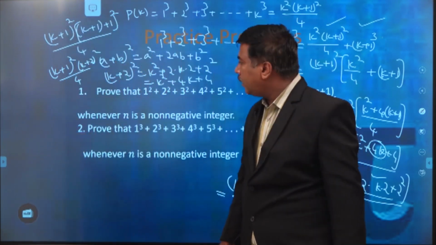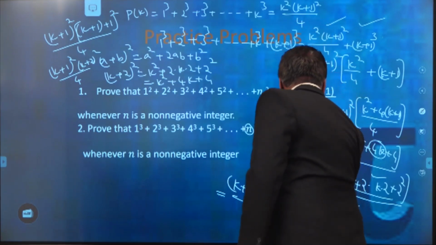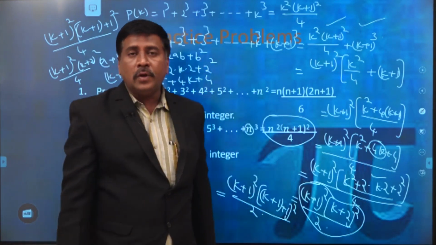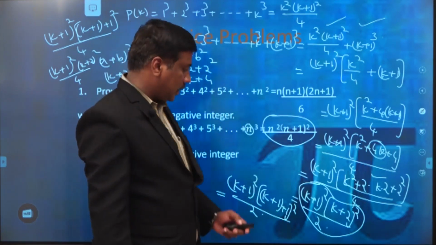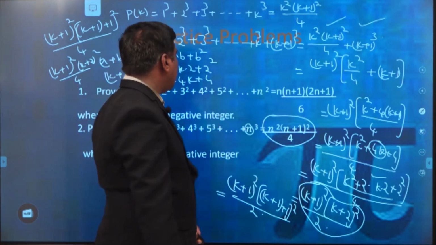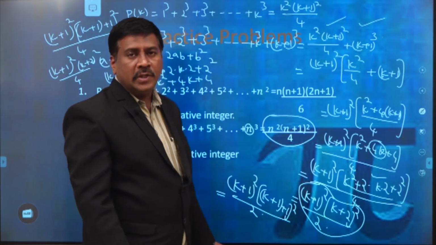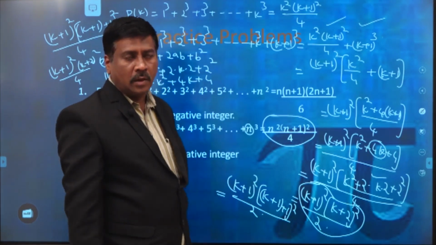All of you catch your point? (k plus 1) whole square into (k plus 2) whole square by 4. This is what we will get here. The meaning of that is the result is to be true for n equal to k plus 2. All of you catch your point? So this is what we have done. So already you have the rough outlines. By using this, we will be able to solve both of these problems in the next class onwards.